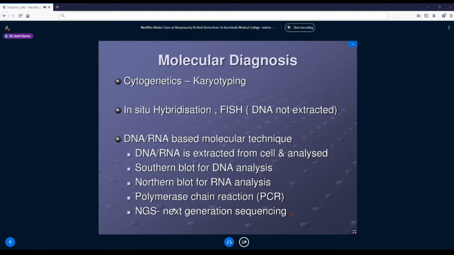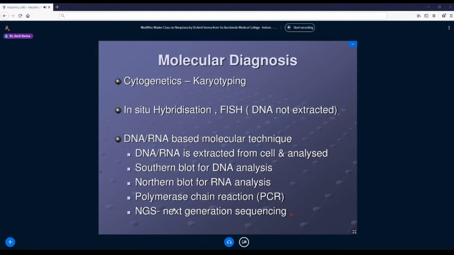In simple language, here you analyze the whole human genome. In one sitting, in 24 hours, with the help of very sophisticated software, you are going to study each and every gene in the genome. So in one go, you are going to say that these tumor cells have these mutations from growth promoting genes, from tumor suppressor genes, from apoptotic genes, from DNA repair genes. So you have studied the whole genome.